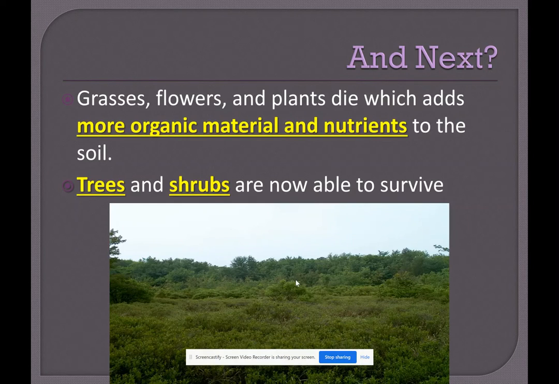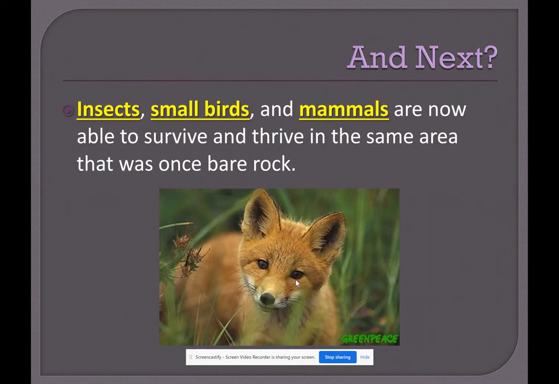Once that happens, we then start to see insects move in and small animals move in. This area that was once just rock now has lots of plants and life in it, so animals can start to thrive. Bigger and bigger things move in, and it can eventually turn into a forest. So we go from nothing at all to a pioneer species, to small plants and insects, to shrubs, bushes, and animals, and then to a whole forest.